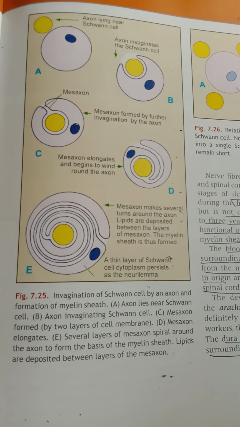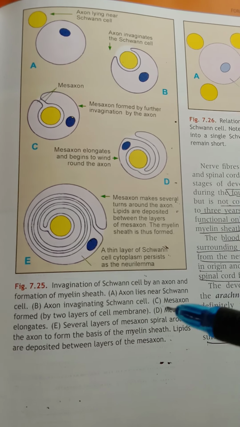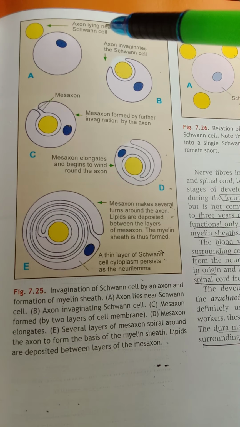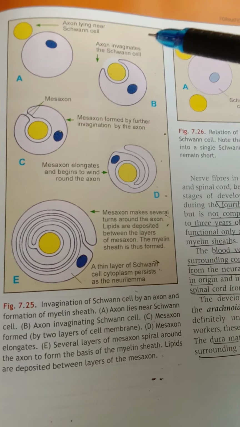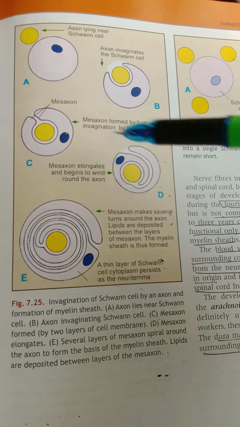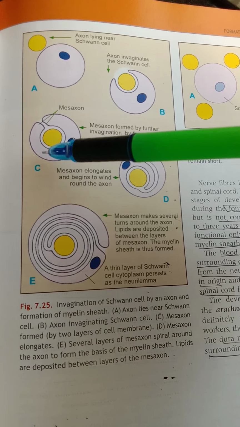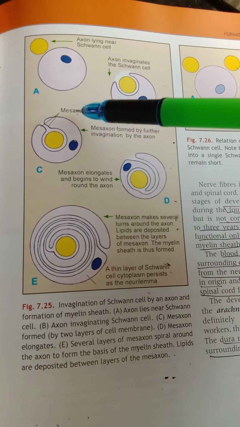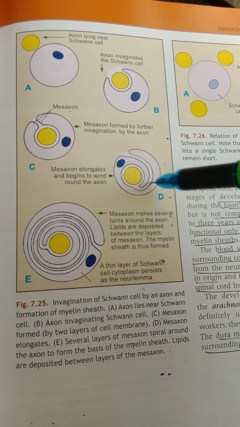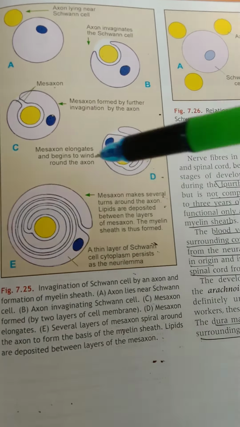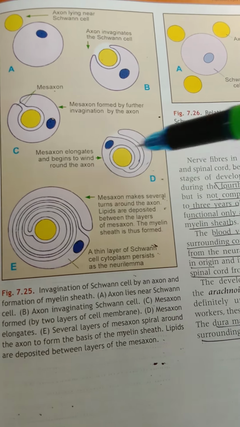And here you can see how the Schwann cells form. So first one, you can see axon lies near the Schwann cell, right? Axon lying near the Schwann cell, and you can see the axon is invaginating into the Schwann cell, and the mesoaxon is formed by further invagination. So when axon enters like this, and the part of the Schwann cell which is surrounding like this is known as mesoaxon, and in between this mesoaxon, if the fat adipose tissue is depositing, then it forms a myelin sheath around the nerve. So the mesoaxon elongates and begins to wind around the axon.